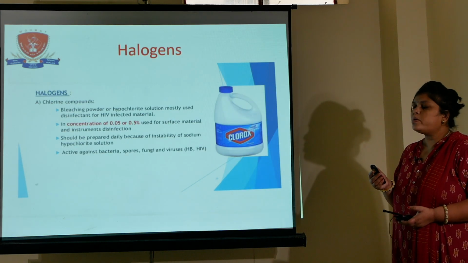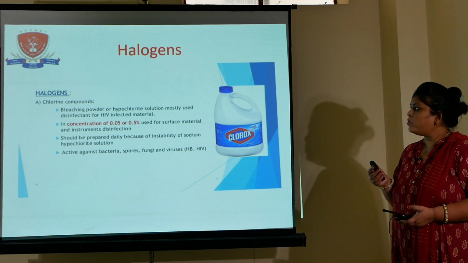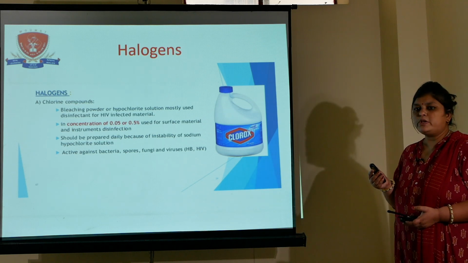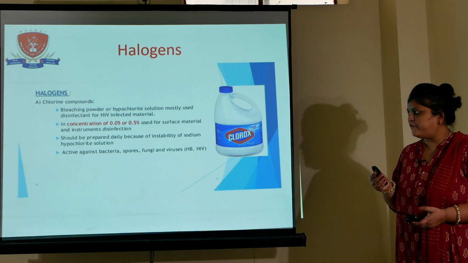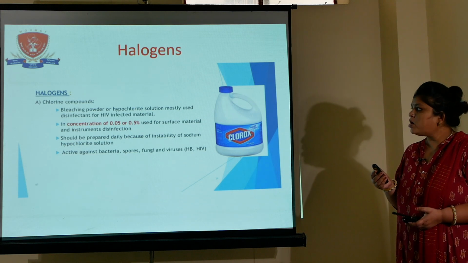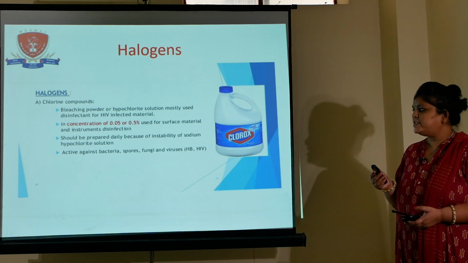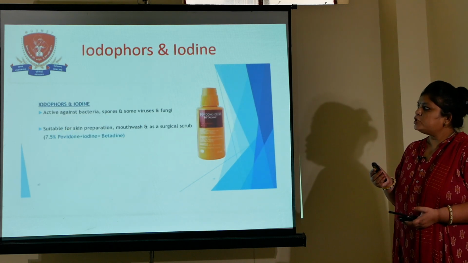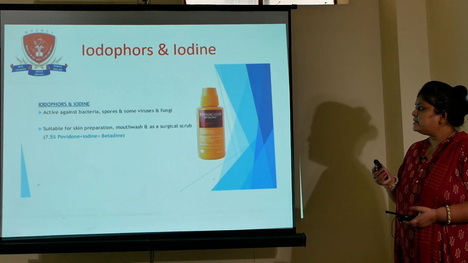Halogens. Among halogens, chlorine and iodine are more commonly used. Chlorine is used in the form of bleaching powder or hypochlorite solution for disinfecting HIV infected material, in a concentration of 0.05% or 0.5% for surface material or other instrument disinfection. It should be prepared freshly because of the instability of sodium hypochlorite solution. It is active against bacteria, spores, fungi and viruses, especially hepatitis B and HIV. Iodine is used in the form of iodophor and is used for cuts and wounds, skin preparations, mouthwash and surgical scrubs.